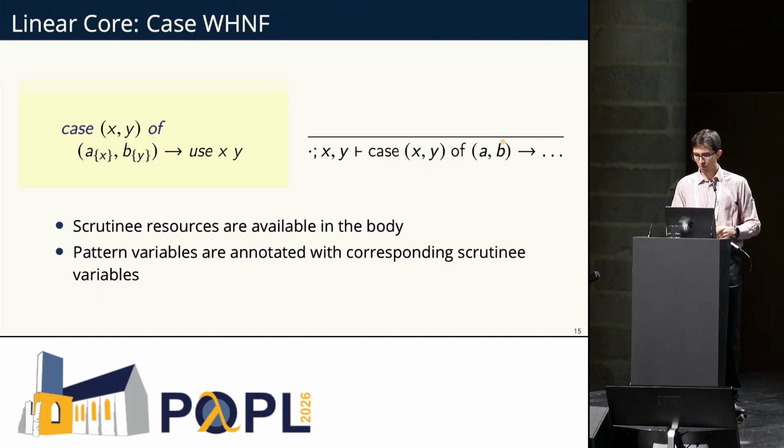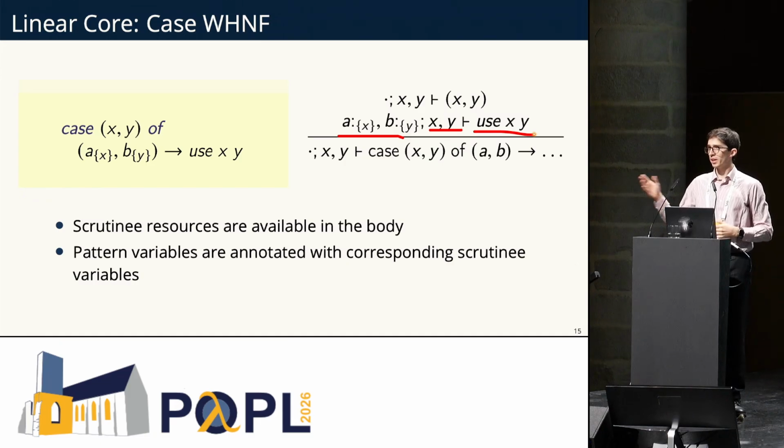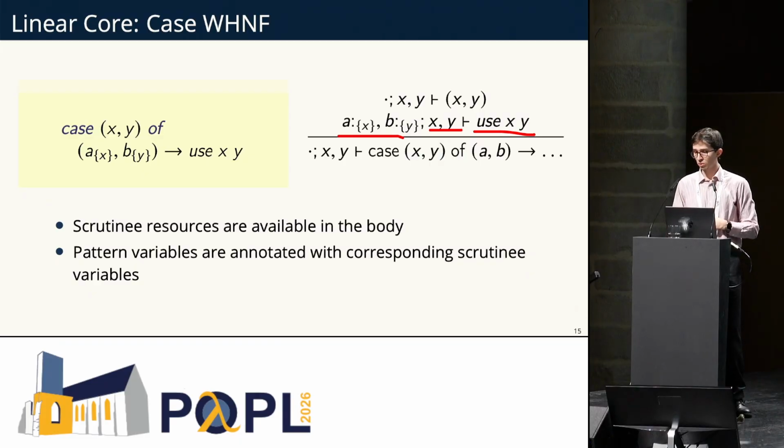So we have x and y, which types the scrutinee, and then we still have x and y, and we now have a and b which have these aliases, this list of resources. And now you have to use both x and y, or a and b, or a and y, or x and b, so you can do this kind of combination, and it'll all be accepted. So we're just trying to delay as much as possible consuming the resources.